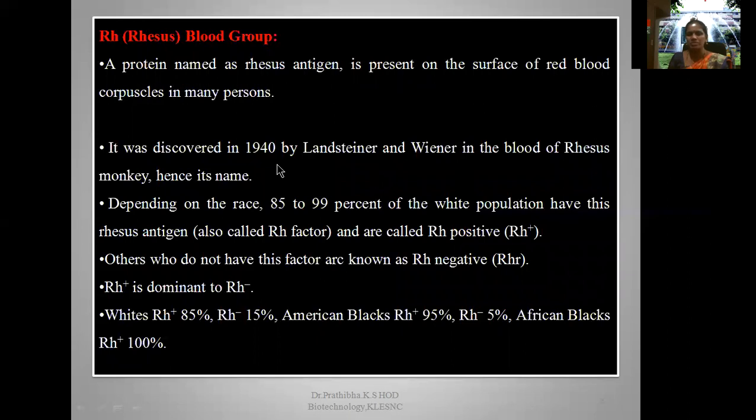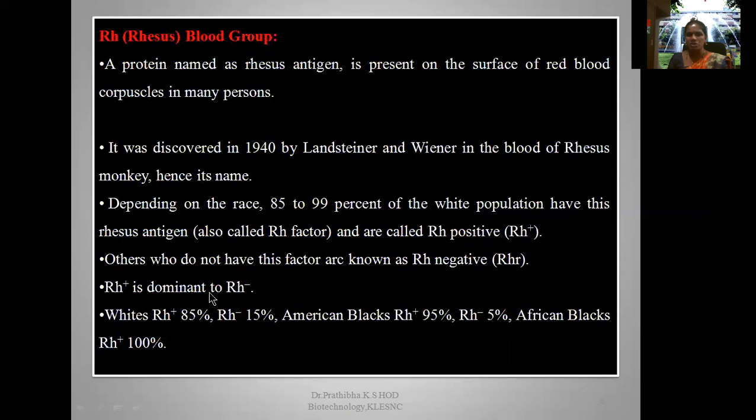It was discovered by Landsteiner and Weiner in the year 1940 in the blood of rhesus monkey, hence its name rhesus. Depending on the race, 85 to 99% of the white population have this rhesus antigen, also called Rh factor, and are called Rh positive. And others who do not have this factor are known as Rh negative.